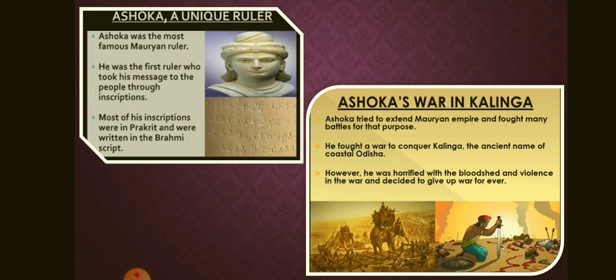Ashoka's war in Kalinga. Kalinga is the ancient name of coastal Orissa. Ashoka fought a war to conquer Kalinga. However, he was so horrified when he saw the violence and bloodshed that he decided not to fight any more wars. He is the only king in the history of the world who gave up conquest after winning a war.